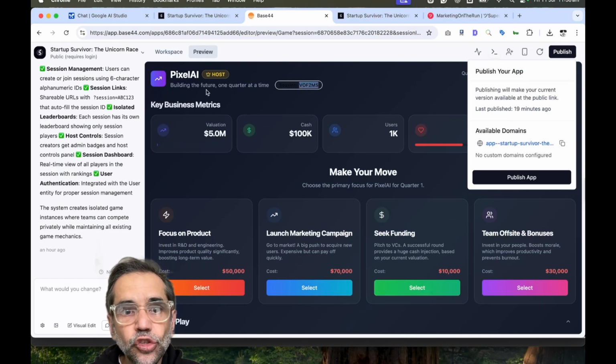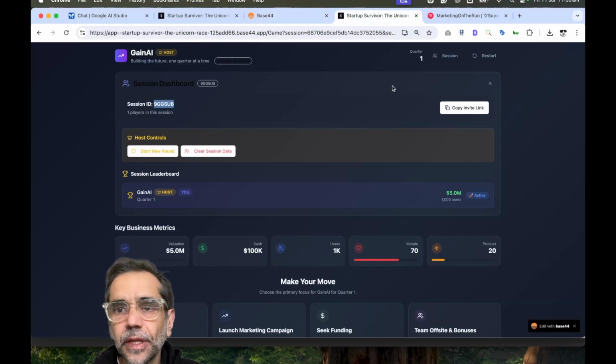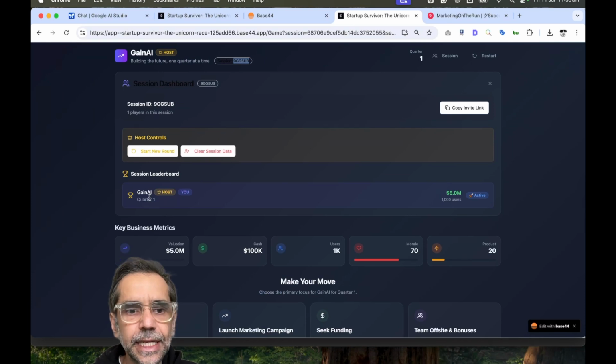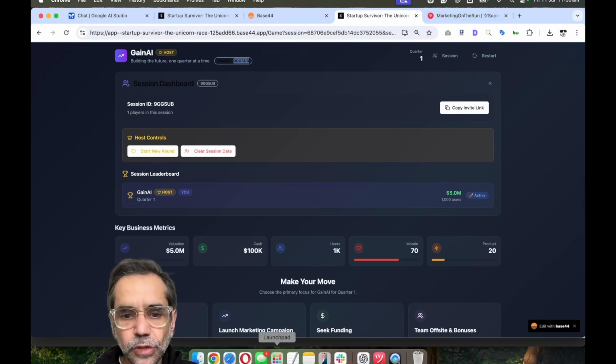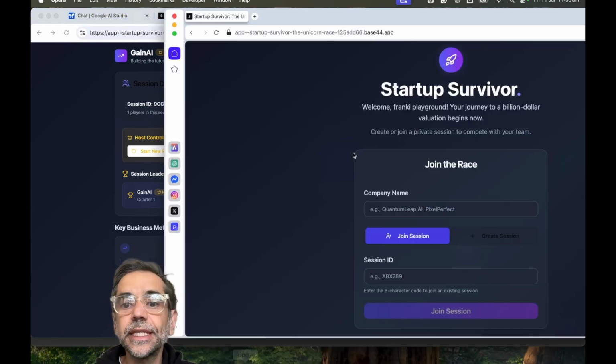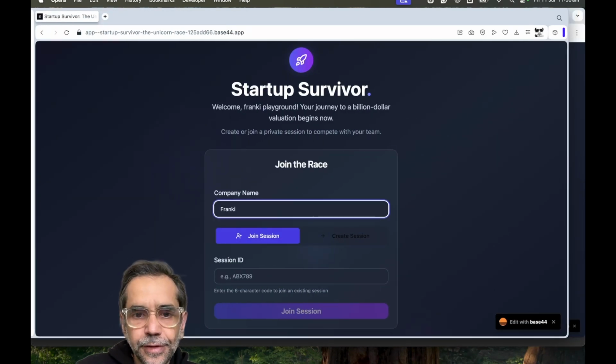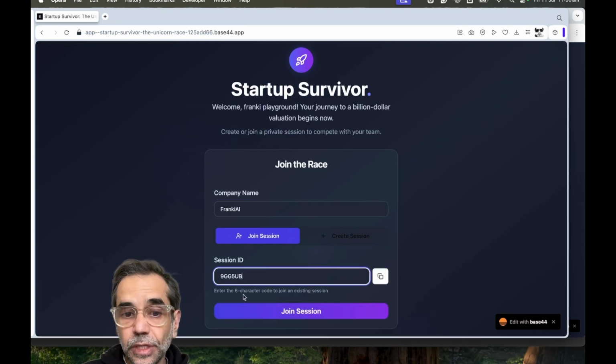Okay, so I want to join this. At the moment, that's my session. If I go to sessions, there's only one, Gain AI. So if I go back to this, I'm going to invite another team member to join. I'm going to call this, I don't know, Frankie AI. And I'm going to put in the session ID because now I can link them together.